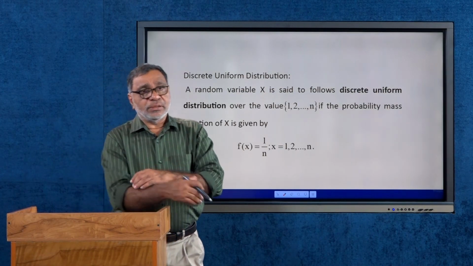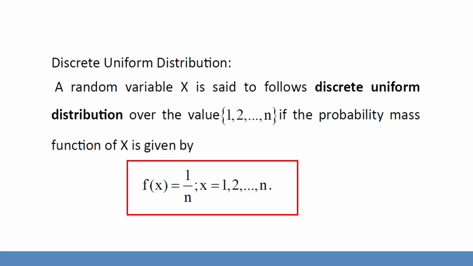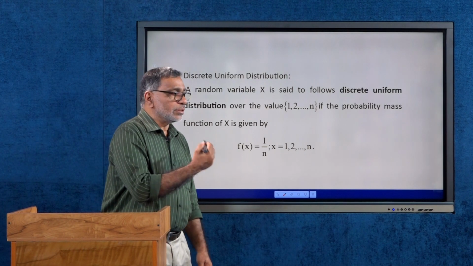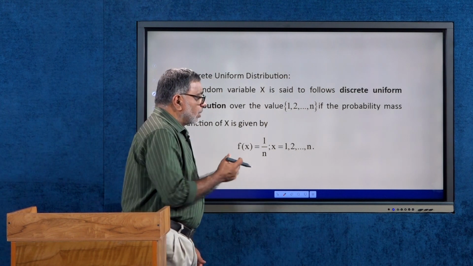The second simple distribution, for a discrete random variable, is the discrete uniform distribution. The definition is: a random variable x is said to follow discrete uniform distribution over the values 1, 2, etc. up to n, if the probability mass function of x is given by f of x is equal to 1 divided by n, where x is equal to 1, 2, etc. up to n.